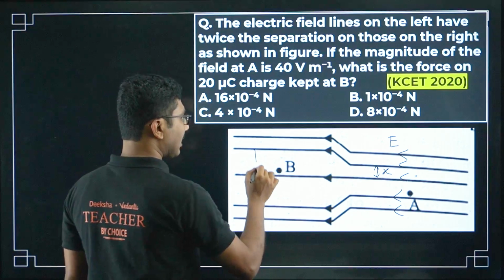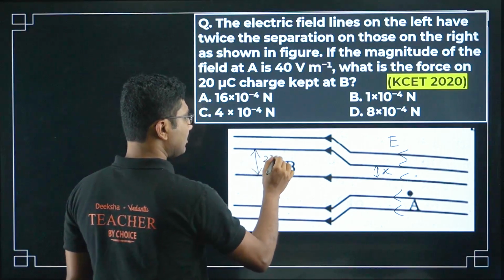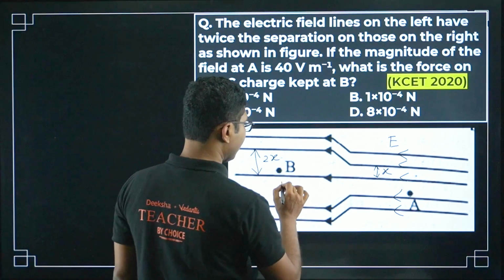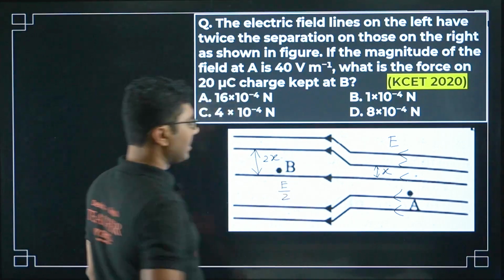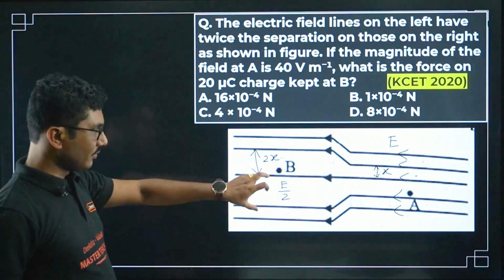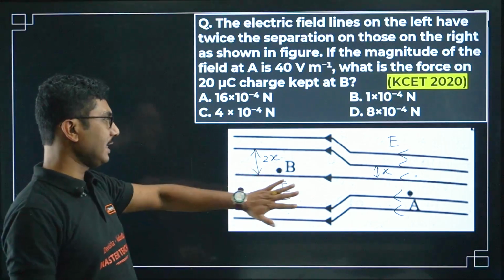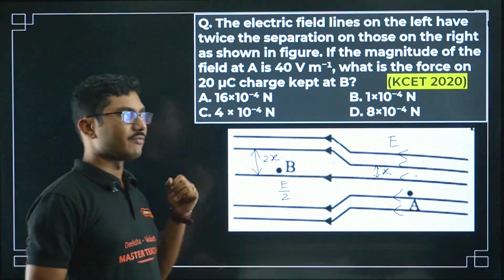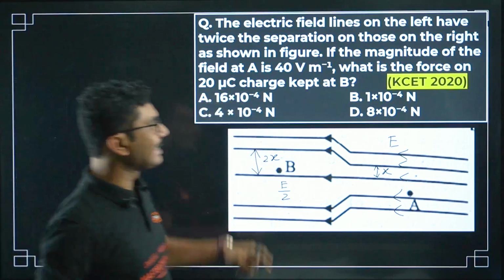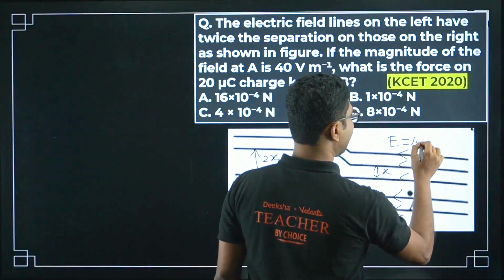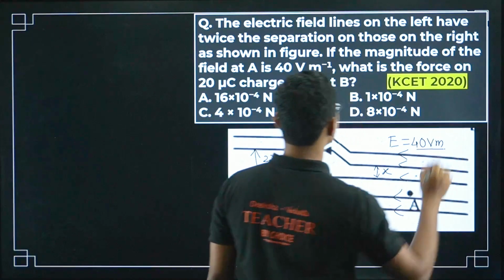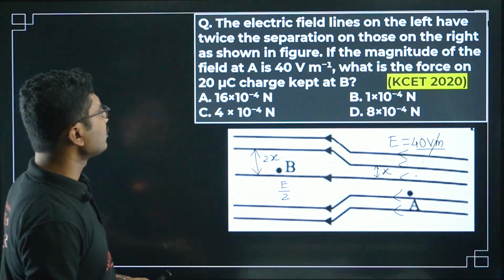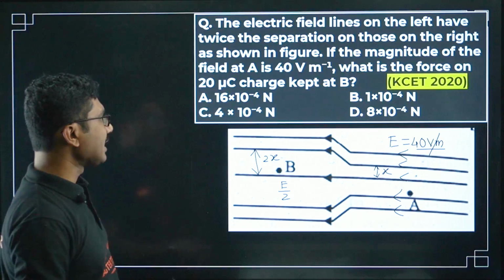Now here they are all further apart and it is 2x. If the distance is 2x, then the electric field around here will be half. If you know the relative distances, then generally you can say that if the distance becomes double, then the electric field becomes half. Okay, so the electric field at A is given as 40 volt per meter. Okay, what is the force on a 20 microcoulomb charge kept at B?